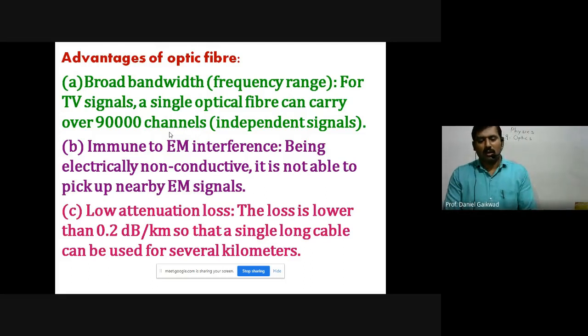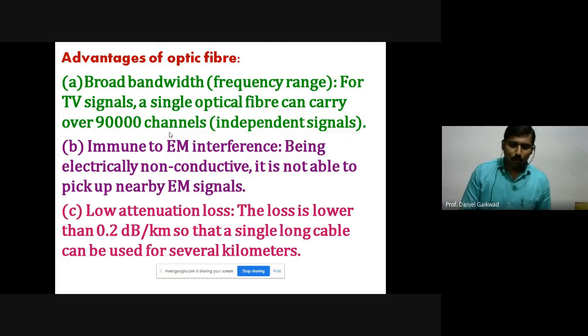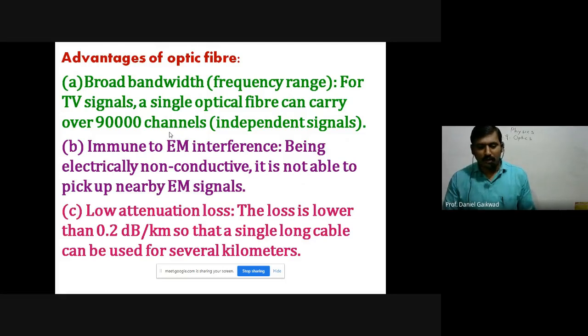So we have an example of this. Suppose in our city or town we have 1 lakh telephone users, and each telephone user has a separate particular frequency because of which they can be easily identified. Each one's sound waves are mixed with a separate frequency, and each telephone line has a separate frequency.